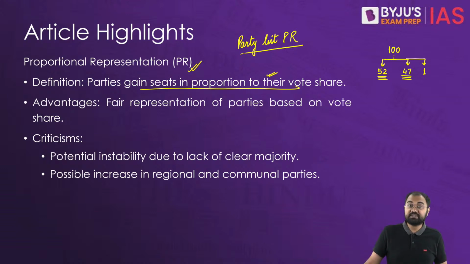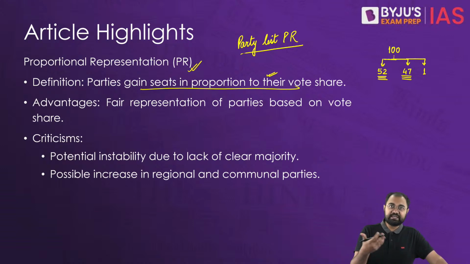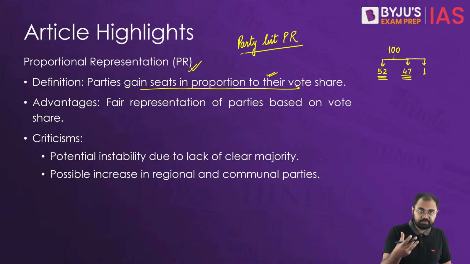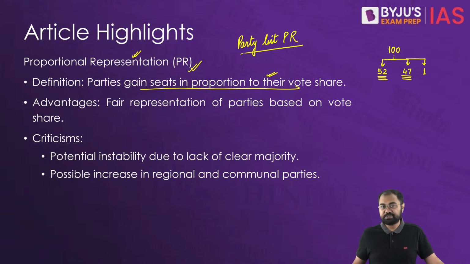Similarly, the Biju Janata Dal in Odisha would have garnered a total of 9 seats instead of the 0 seats that they have gotten there. That's why these kinds of examples are quoted when it comes to the advantages of the proportional representation system.